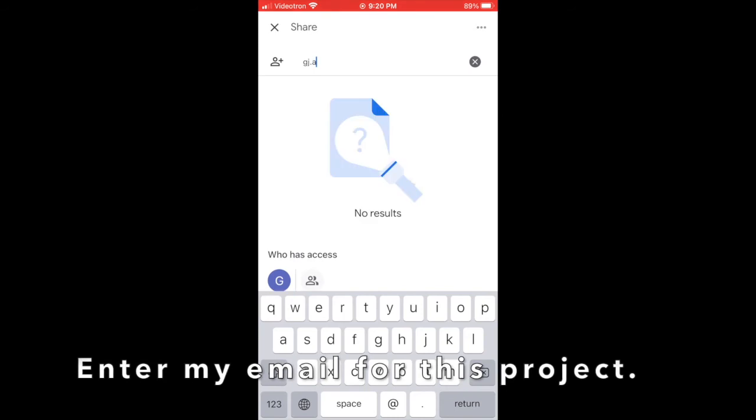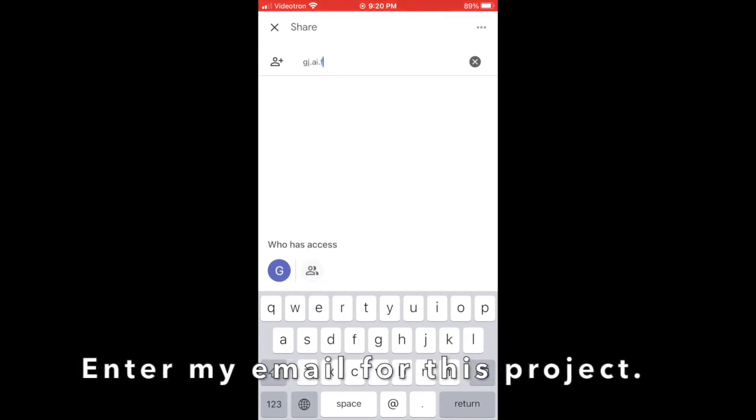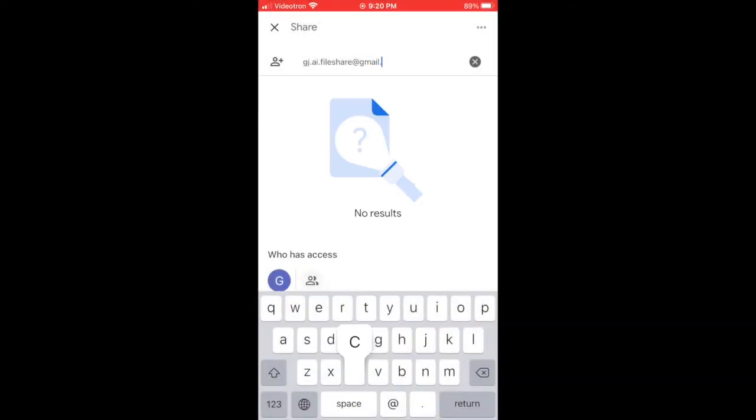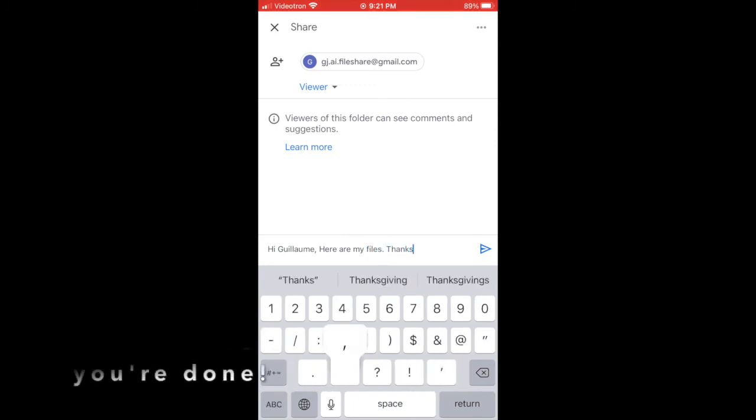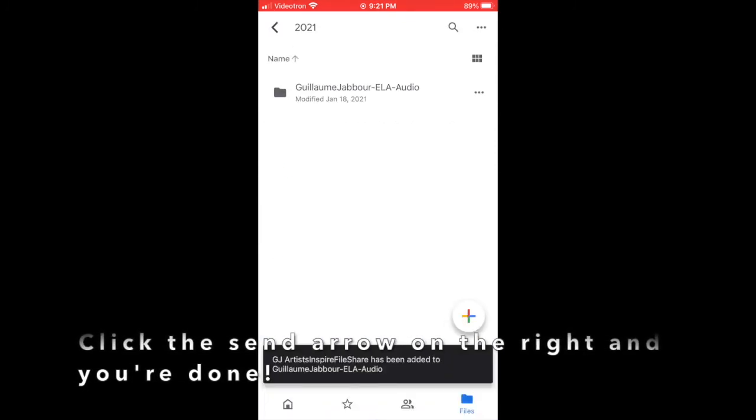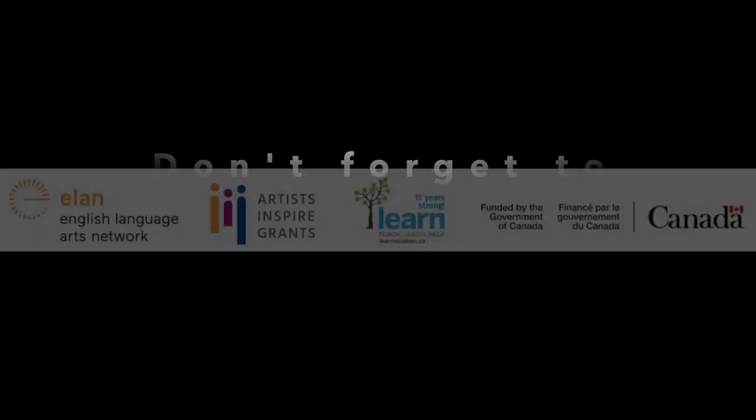So it's gj.ai.fileshare@gmail.com. And you can pause the video obviously or rewind it if you didn't catch that. So click the little send arrow on the right, and then you're done and you've shared the folder with me. Don't forget to rename and upload all your files for the project so that it's all in one place.